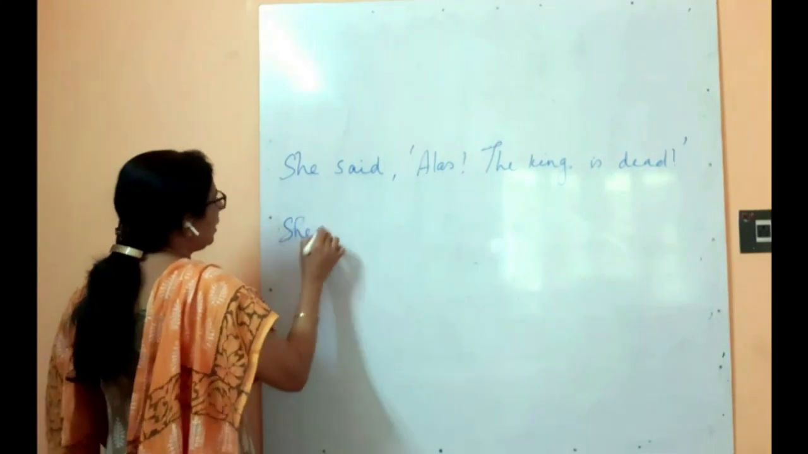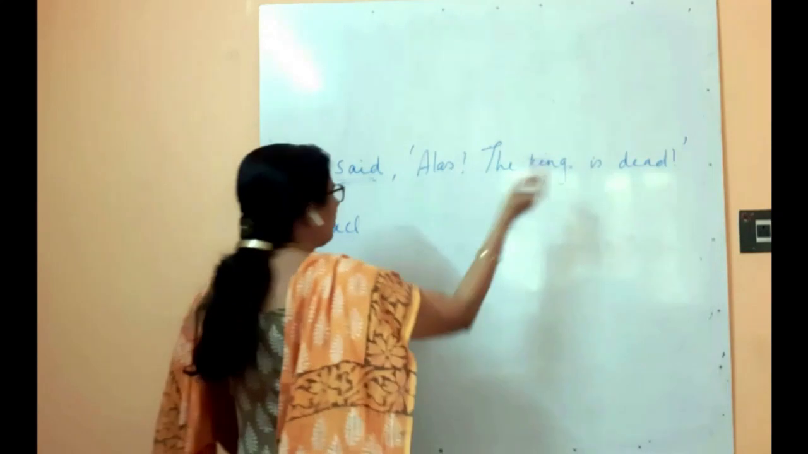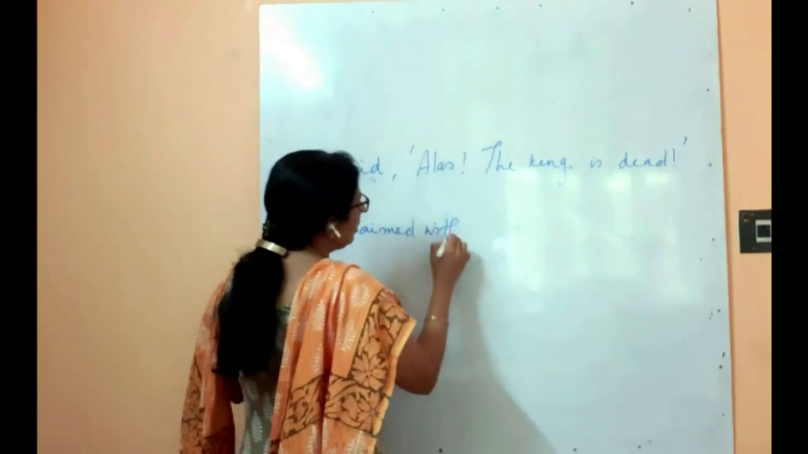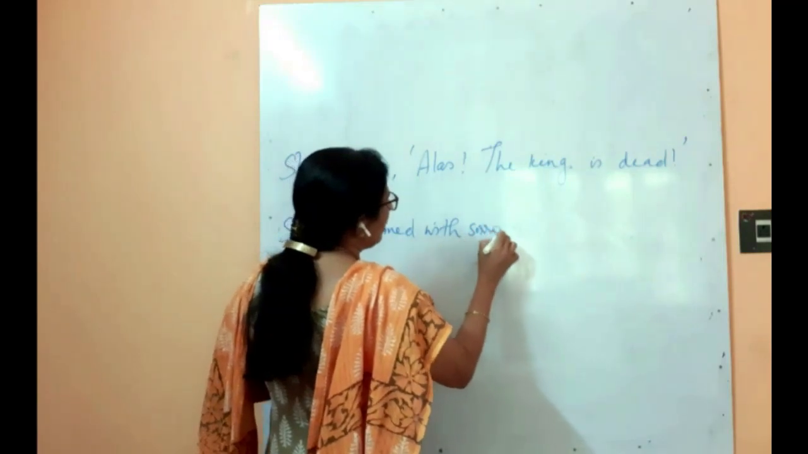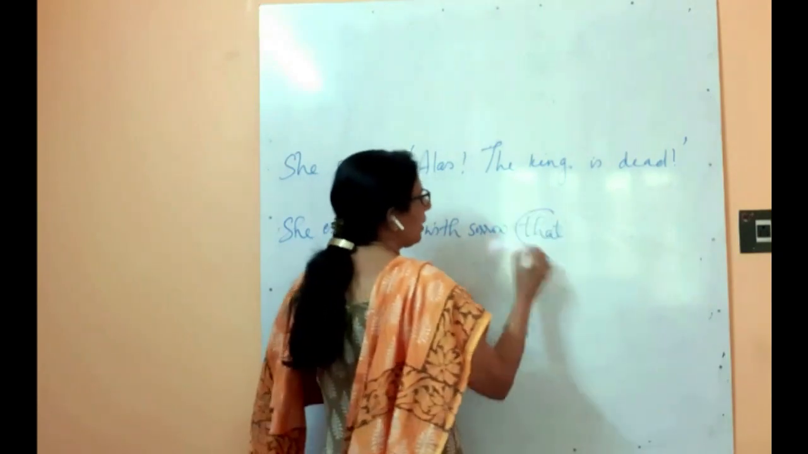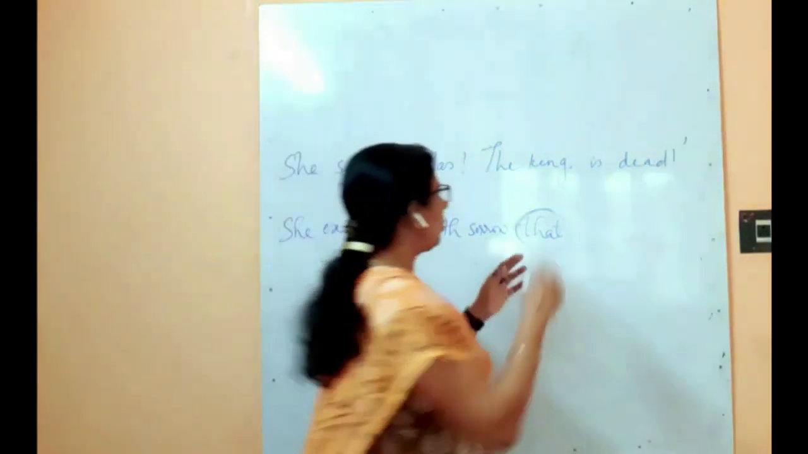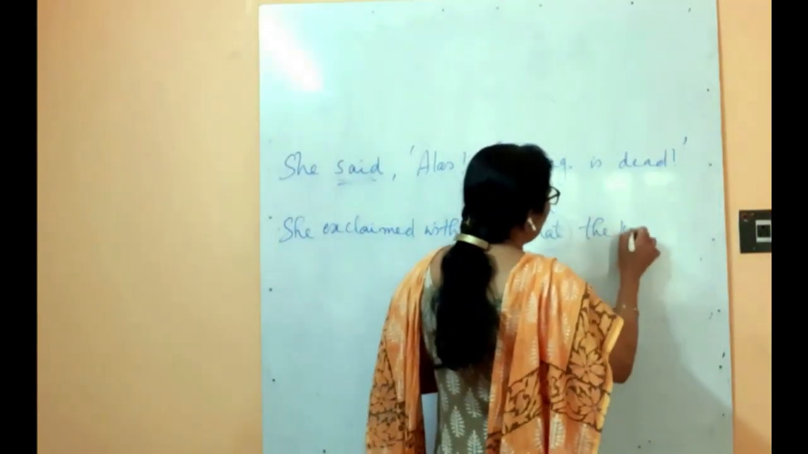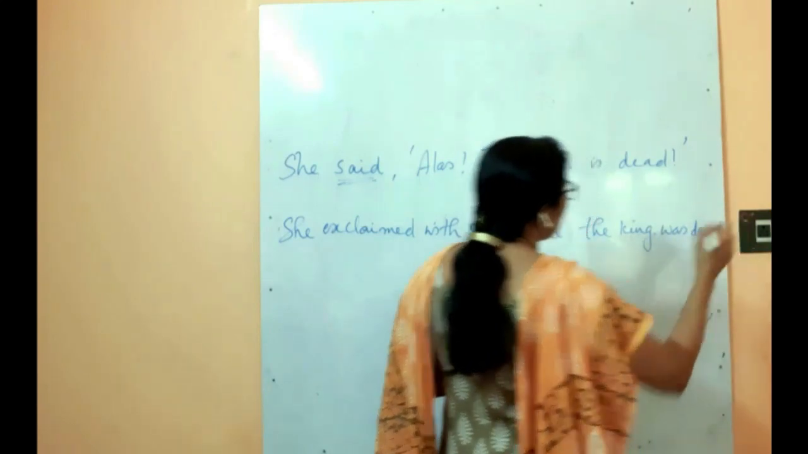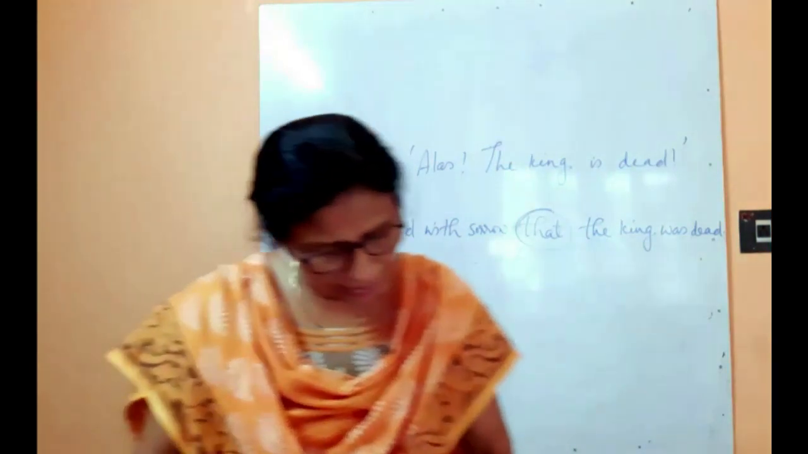So how will you convert that? Only "she said" will be given, but we know that this is an exclamatory sentence. So she exclaimed with the feeling. Okay, she exclaimed with sorrow that. Always don't forget to use "that" in an exclamatory sentence. See, she exclaimed with sorrow that the king is dead will change to was dead. Full stop. Okay, so she exclaimed with sorrow that the king was dead.